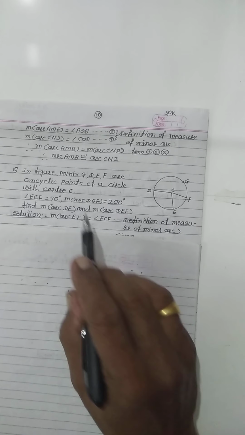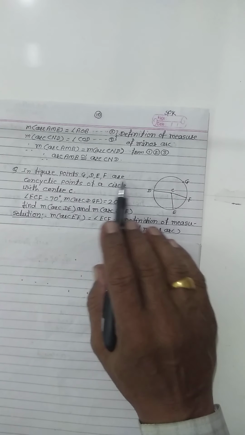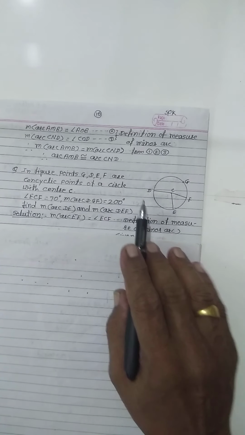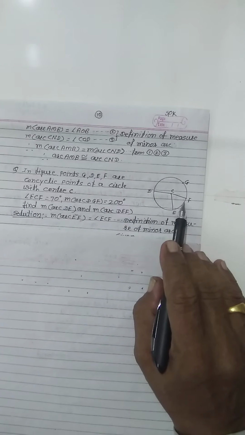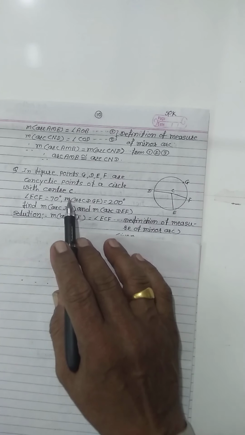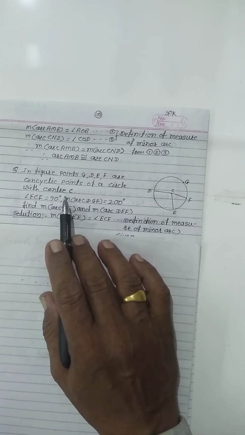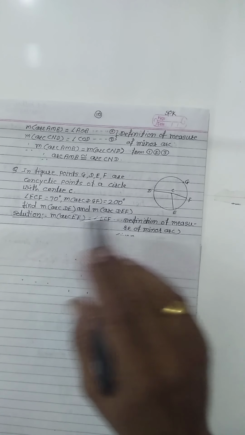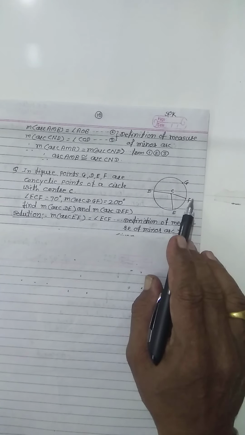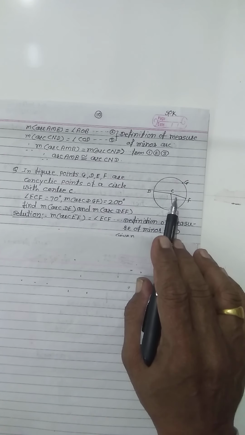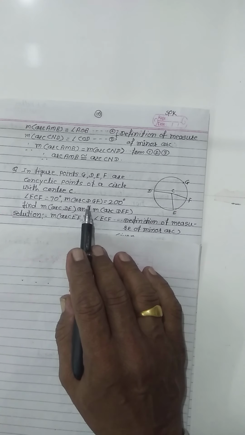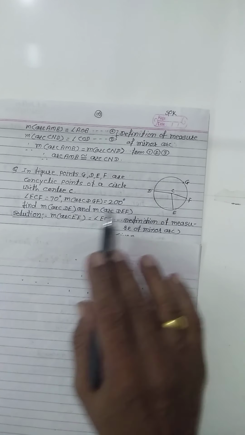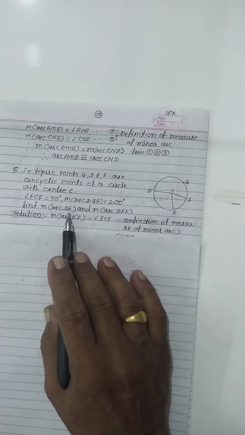In the figure, points G, D, E, F lie on the circle with center C. The central angle ECF is 70 degrees. The measure of arc DGF equal to 200 is already given. Find the measure of arc DE.